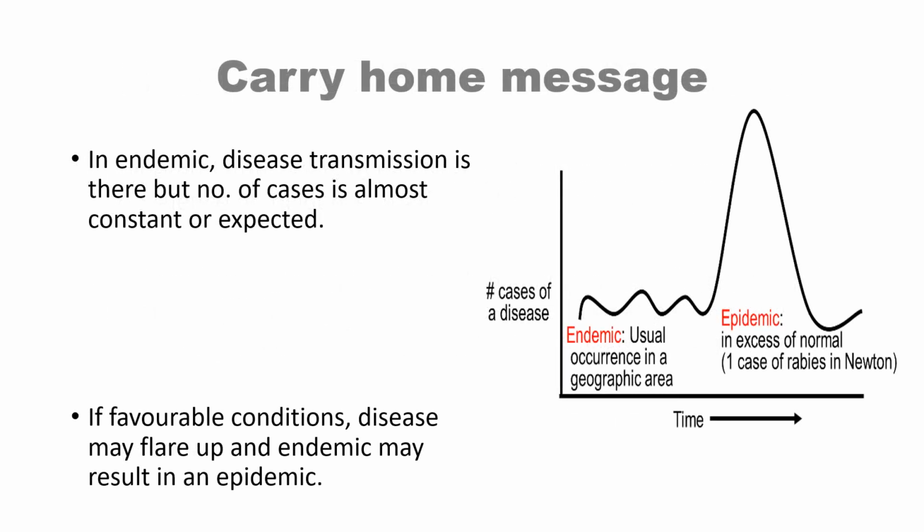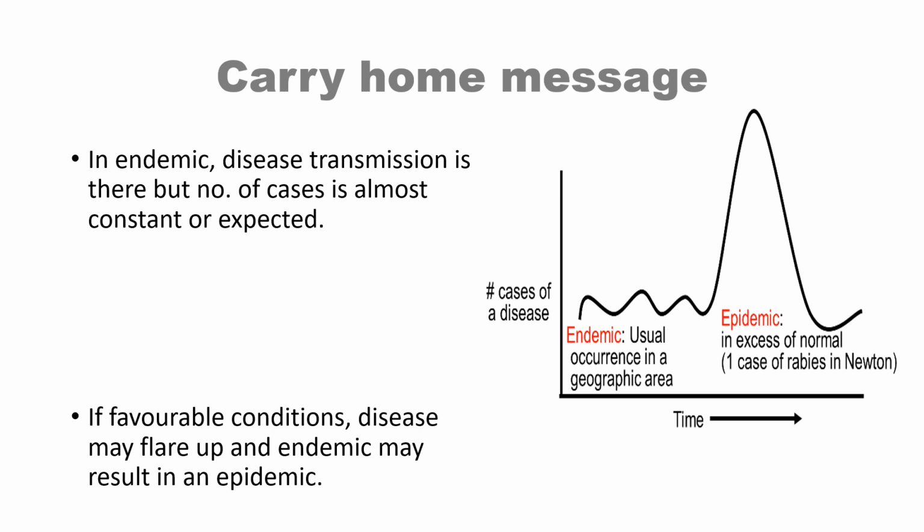Carry home messages from this lecture. I would like you to remember that in endemic, disease transmission is there, but number of diseases is almost constant. That is, it does not rise and is almost predictable. Whatever we expect, it will be there. But when it becomes higher than expected, then it becomes epidemic, and we will be learning about epidemic in our upcoming lecture.